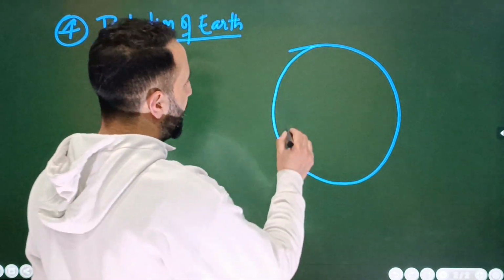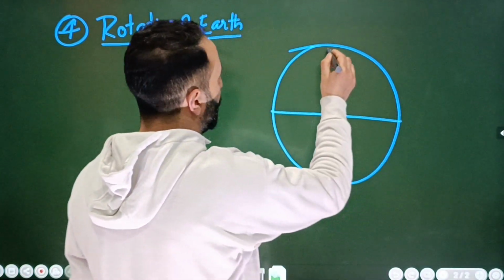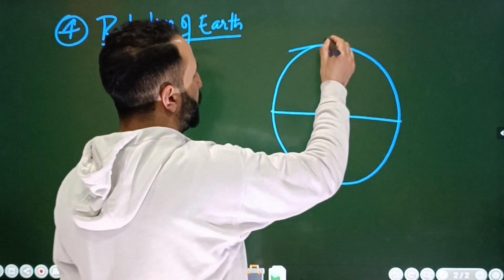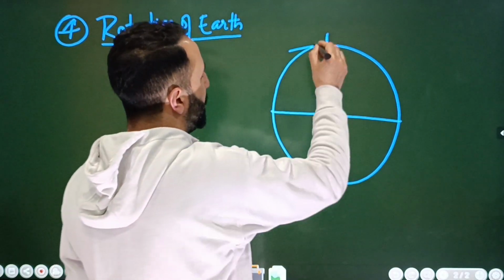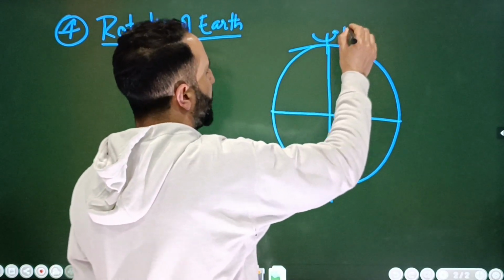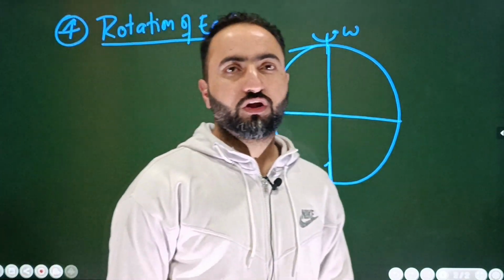All right, okay? Now this is obviously the equator, okay, and this is that axis about which it is rotating. So it is rotating about this axis with some angular velocity of omega, okay? With some angular velocity of omega.